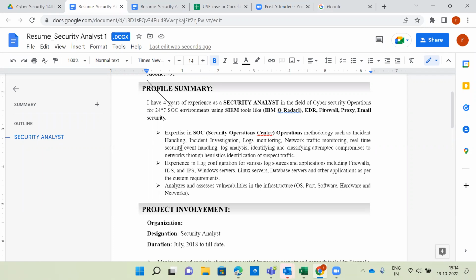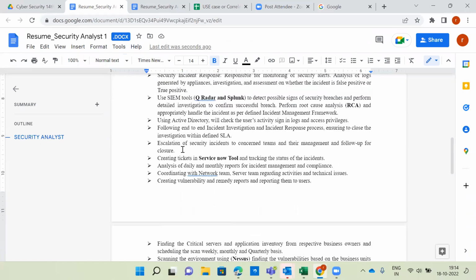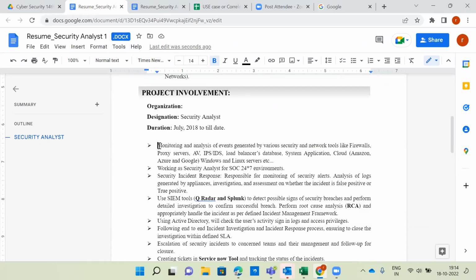Especially whenever you are attending calls with North America, South America, Europe, Middle East or Asia Pacific people, whatever is in the resume, only that they will ask. Outside of the resume, they will not ask. So you should understand the meaning of each and every line. For example, RCA: they will ask what is root cause analysis.